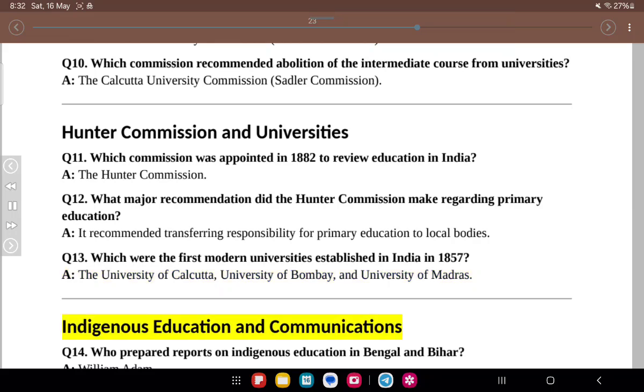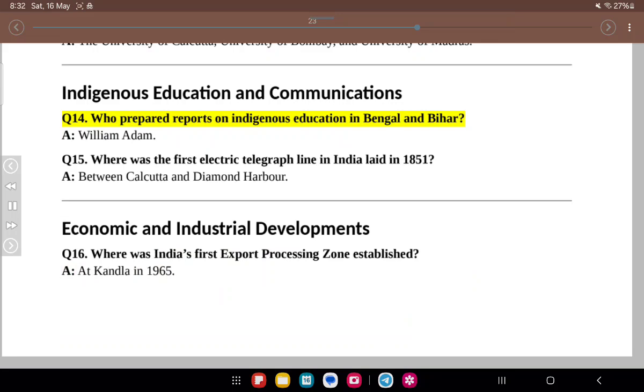Indigenous Education and Communications. Q14. Who prepared reports on indigenous education in Bengal and Bihar? A. William Adam. Q15. Where was the first electric telegraph line in India laid in 1851? A. Between Calcutta and Diamond Harbour. Economic and industrial developments. Q16. Where was India's first export processing zone established? A. At Kandla in 1965.